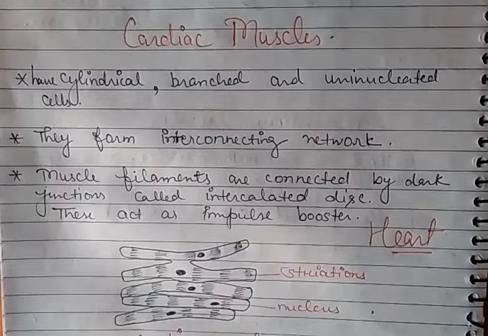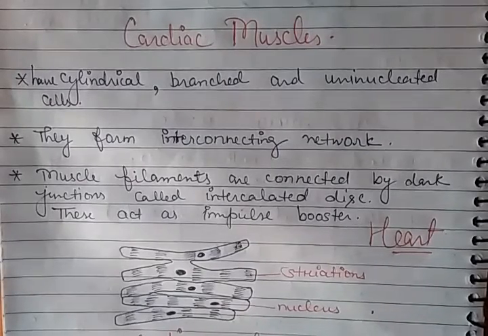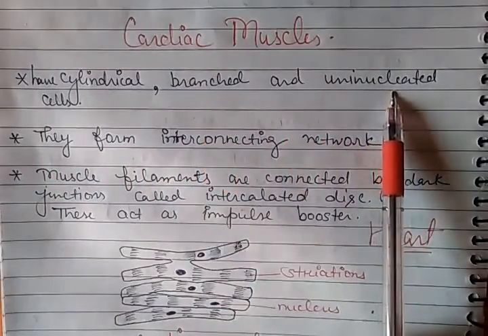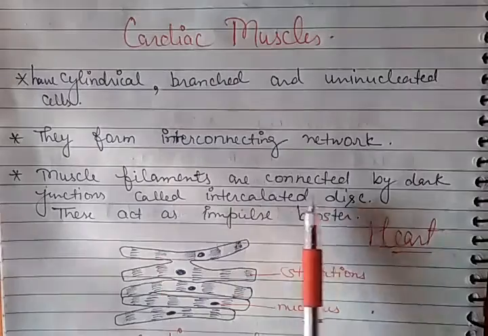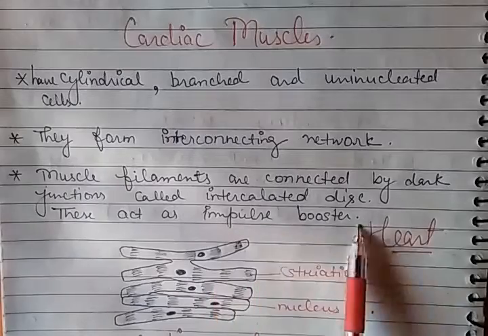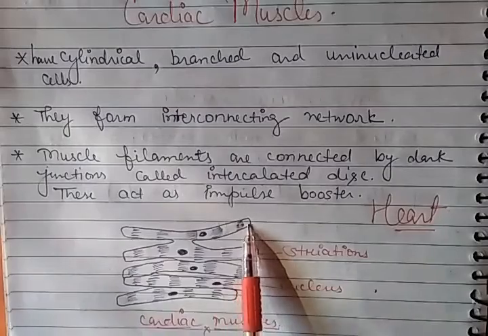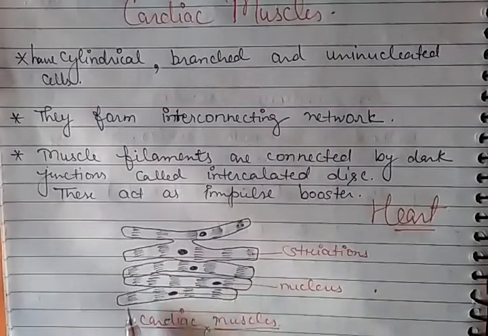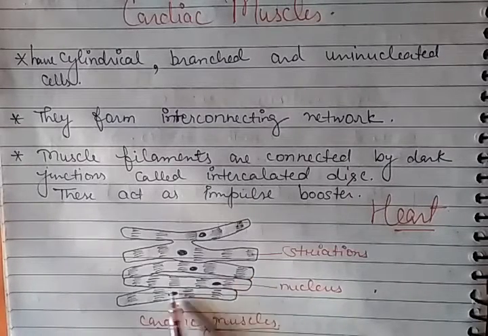So cardiac muscles are the characteristic feature of the organ heart, and the fibers found in the cardiac muscles are cylindrical, branched and uninucleated. They form an interconnecting network, and the filaments are connected by the dark junction called the intercalated disc. This disc is the impulse booster, it initiates the contraction and relaxation. Here you can see the diagram. These are the single fibers which are branched, and they have striation too, and are uninucleated, having a single nucleus in each cell.